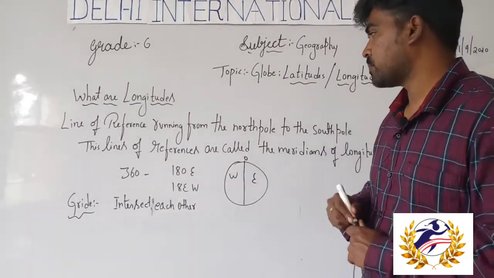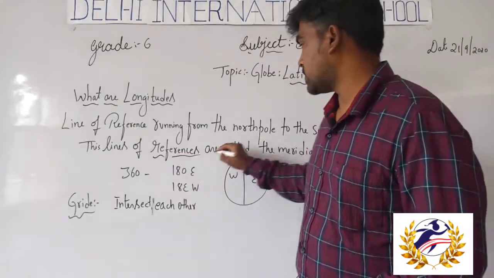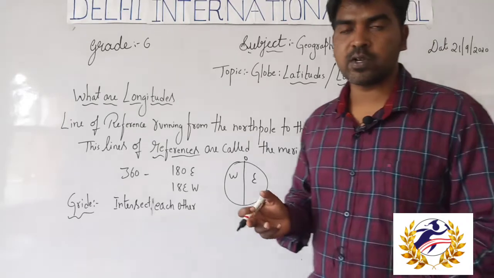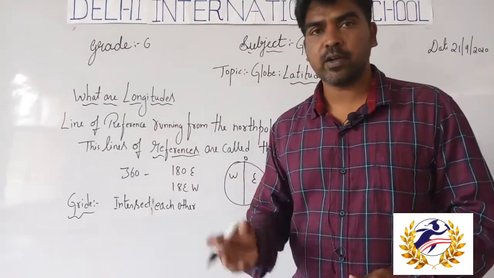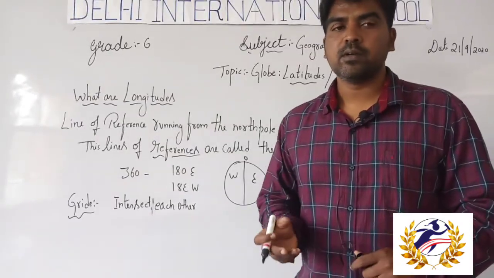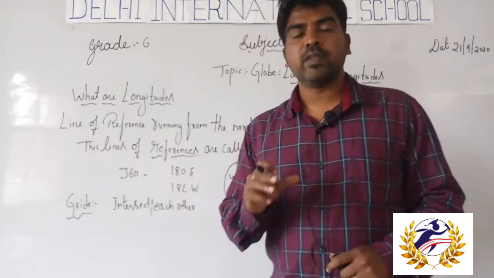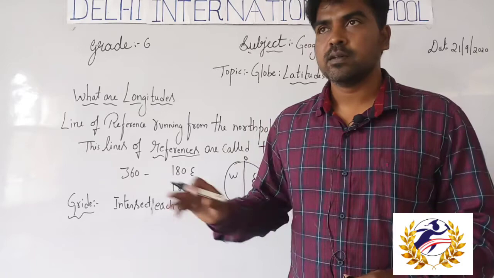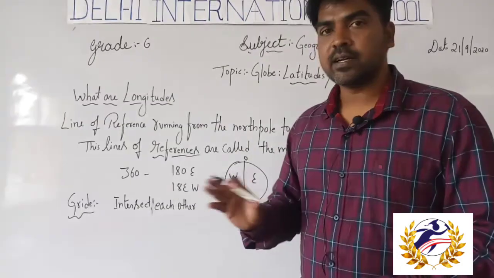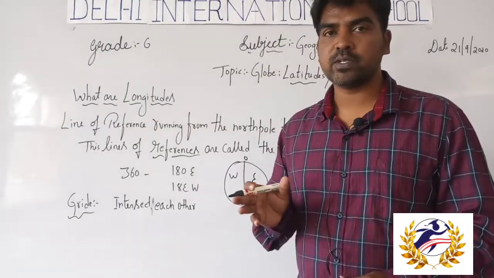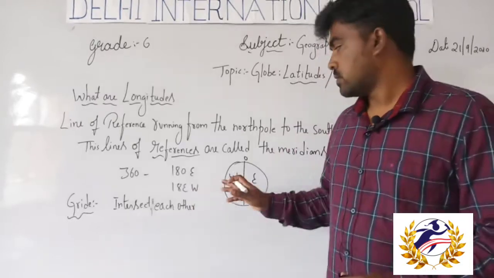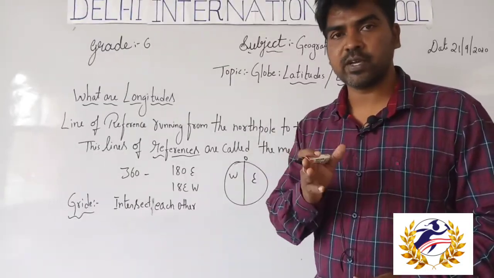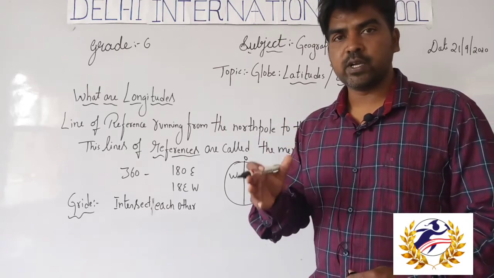So what do you mean by reference? Reference means there are many longitudes, not only one. Each and every longitude has its own value. The value of the longitude starts from 0 degree, and we count longitudes in degrees: 0 degree, 1 degree, 2 degree, 3 degree.